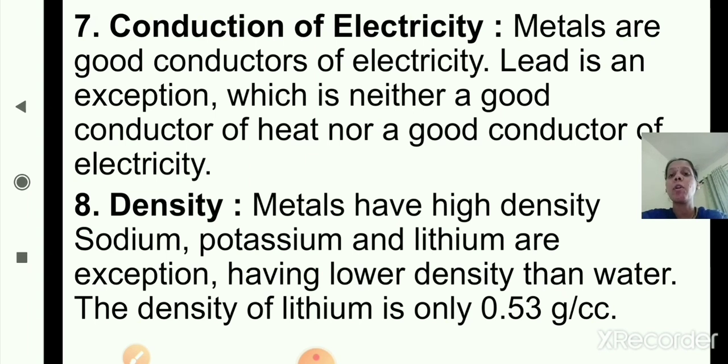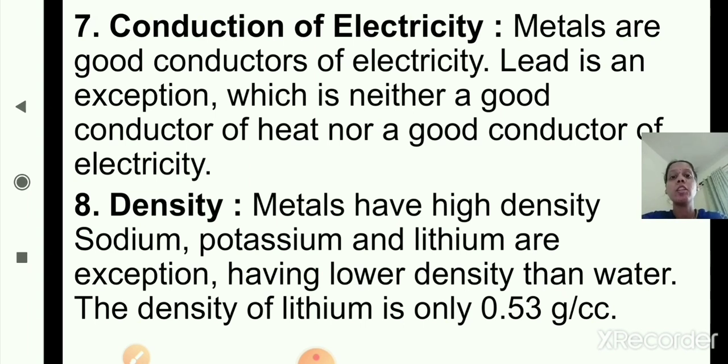Okay, and the next property is density. Metals have high density, but the exception is sodium, potassium and lithium. Why? Because they have lower density than water. The density of lithium is only 0.53 gram per cubic centimeter.